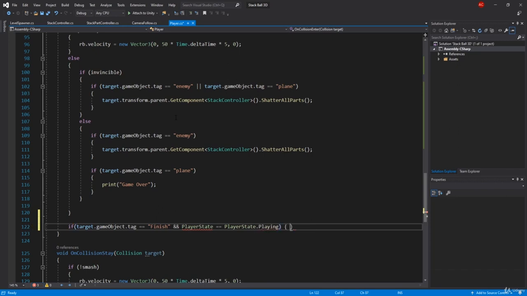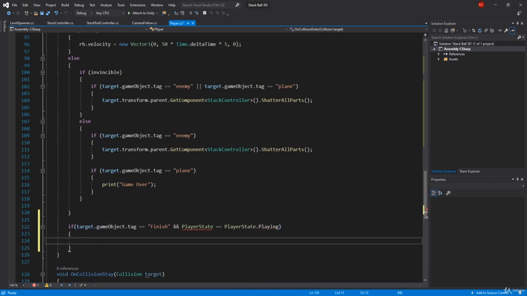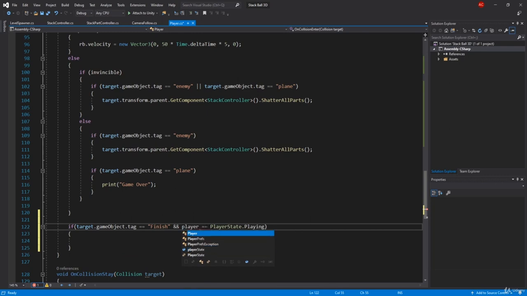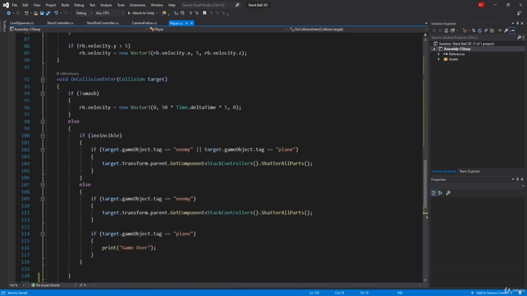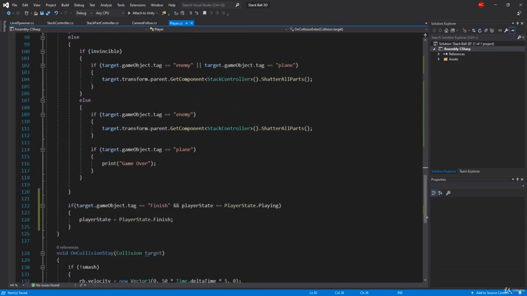Now why is this important? If it wasn't for this, I can just say here player state equals PlayerState.Finish, and this line of code will be called only once because this is on collision enter. If you remember, our ball will jump around every single time, and imagine having finish over and over again.